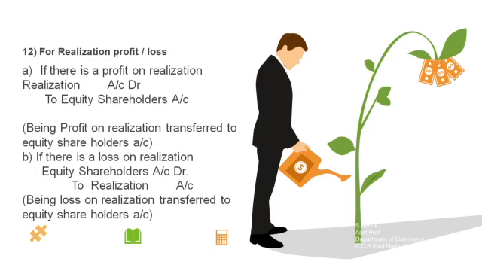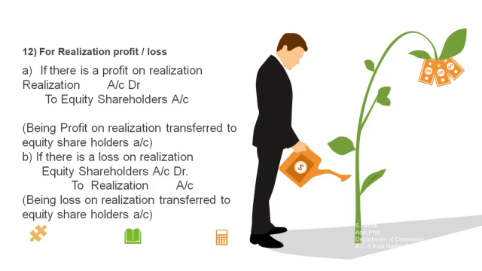So the last journal entry. This journal entry is recorded for the purpose of the realization profit or loss earned by the selling company. During the period of liquidation, all the assets and liabilities are sold out. By selling the assets and liabilities, the liquidating company or the selling company gets either a profit or a loss. Suppose it is a profit, it should be transferred from realization account to equity shareholders account.